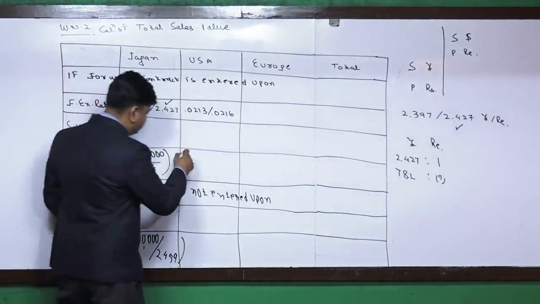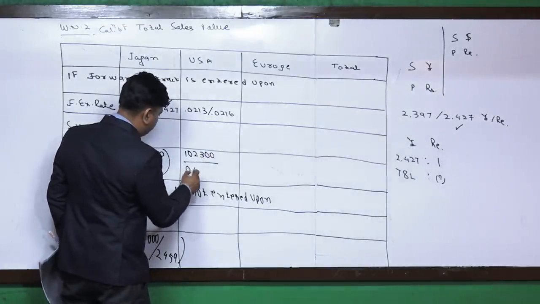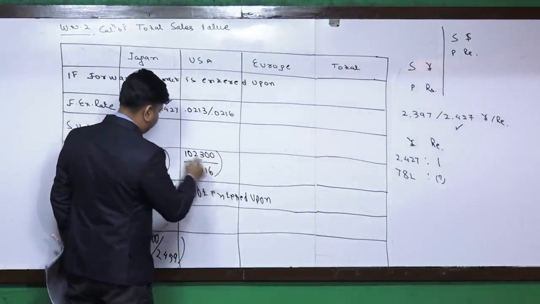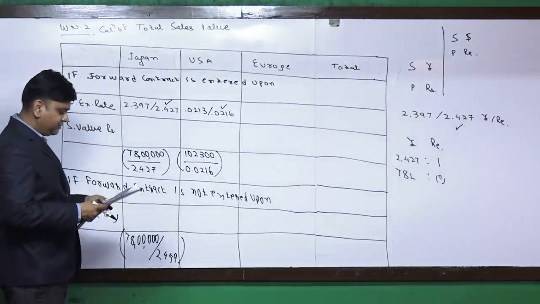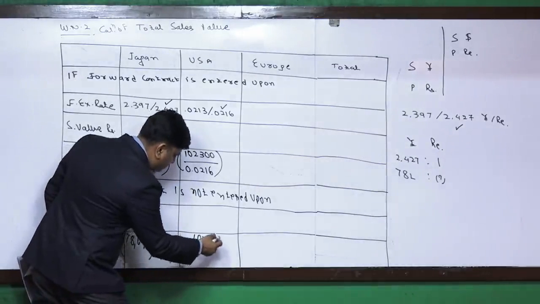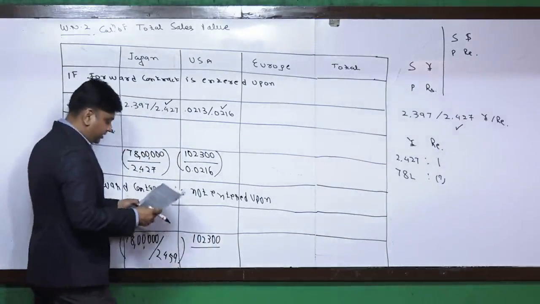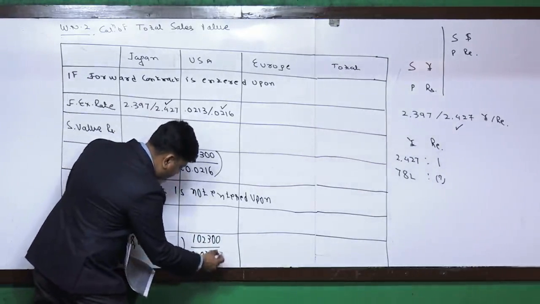So in that case it is 1,02,300 divided by 0.0216. This is the rate which is applicable. If forward contract is not entered upon, it is 1,02,300 divided by 0.02156.